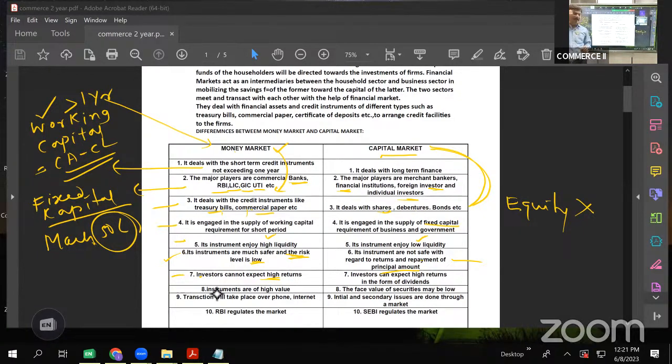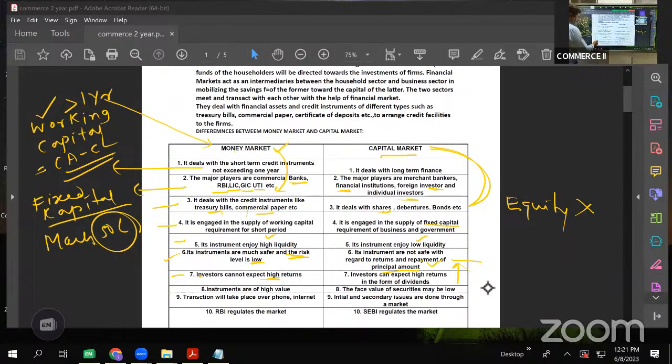Where there is high risk, returns are high. So in case of money market, risk is low, returns are low. In case of capital market, risk is high. Obviously, returns also will be high. If you wait for a substantial period, for a considerable period of time, returns will be very good in case of capital market.